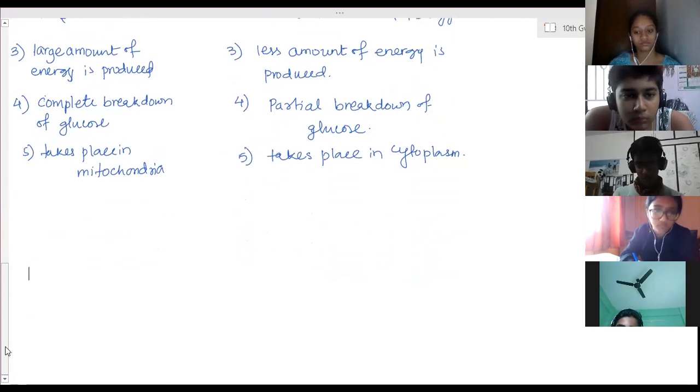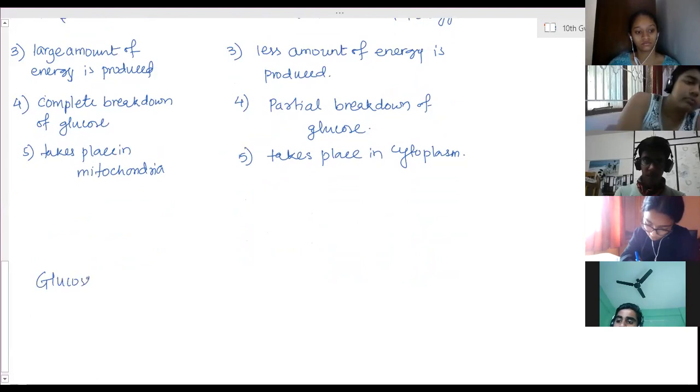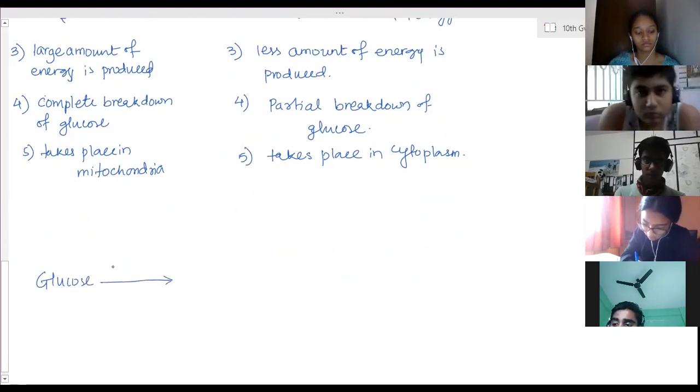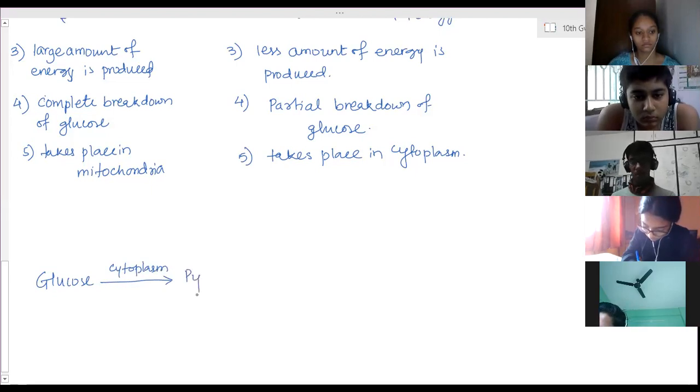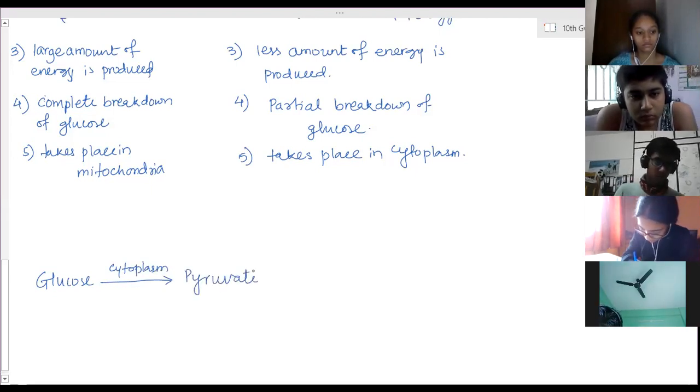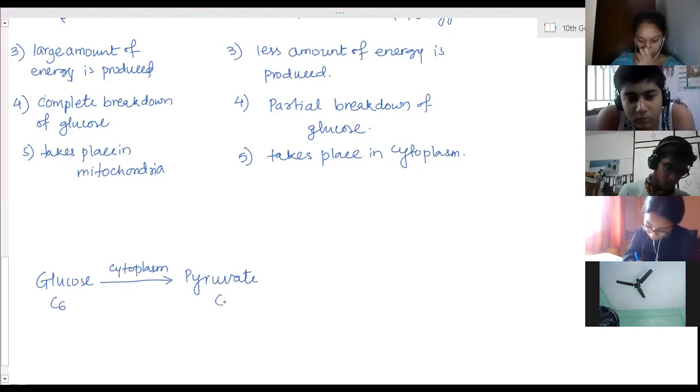Then steps of respiration. First is glucose in cytoplasm converted into pyruvate. Okay, this is a 6 carbon compound converted into 3 carbon compounds. So a 3 carbon atom compound is produced. This is a 6 carbon atom compound.